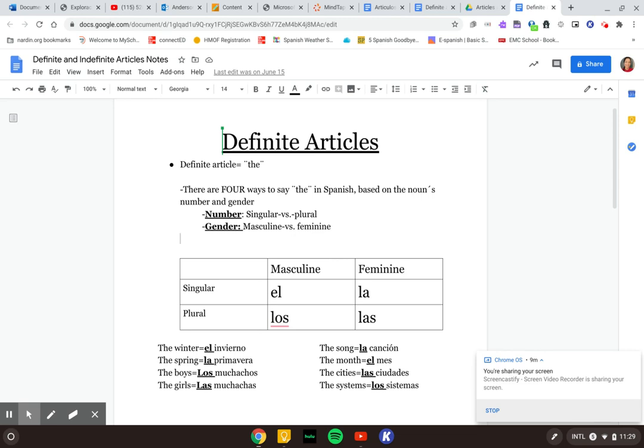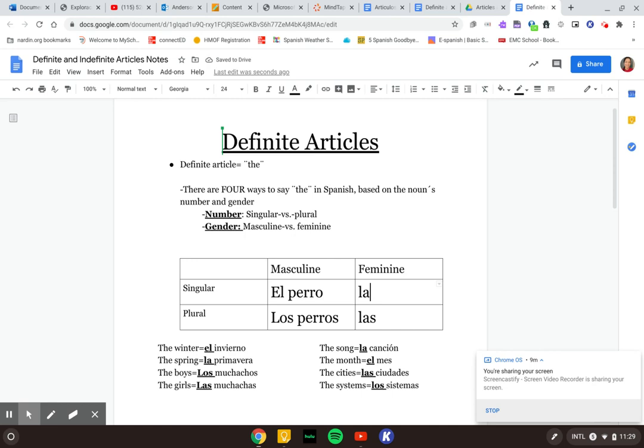So for example, if I have a word that's singular and masculino, we could say el perro. To say the dog, it would be el perro. If we want to change it to the dogs, more than one, el is going to become los, and then we're going to add which letter to perro to become plural? Remember, if it ends in a vowel like perro, we're going to add an S: perros.